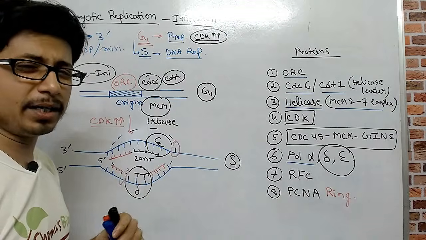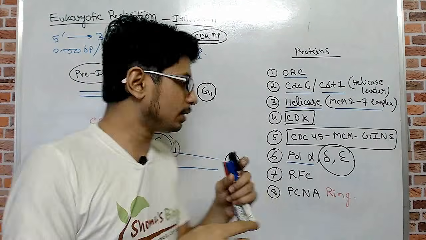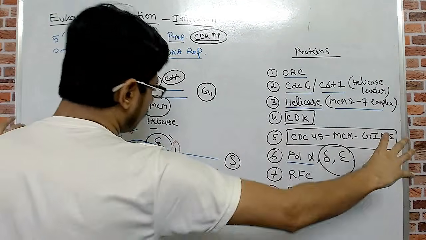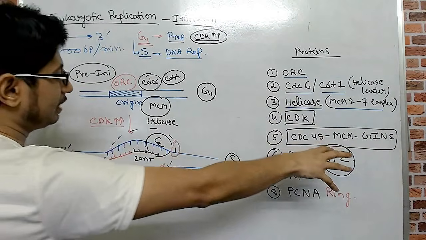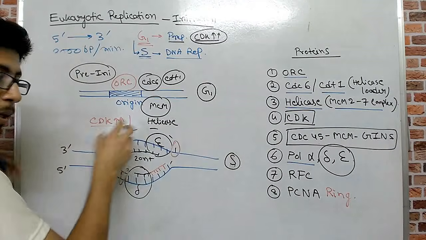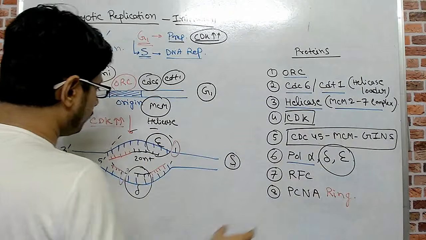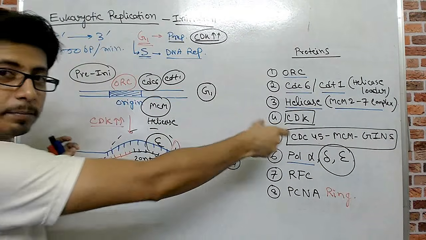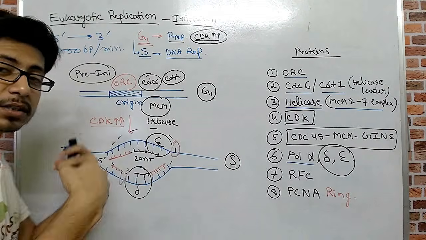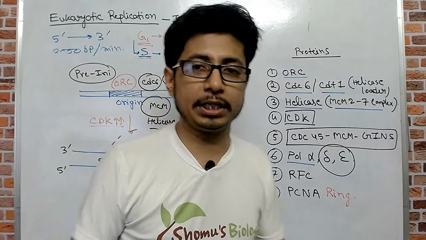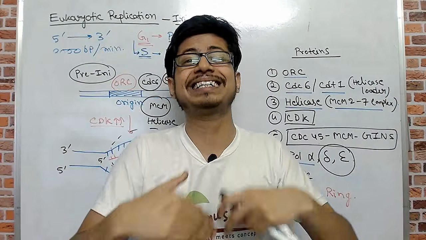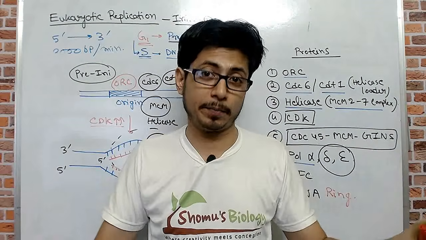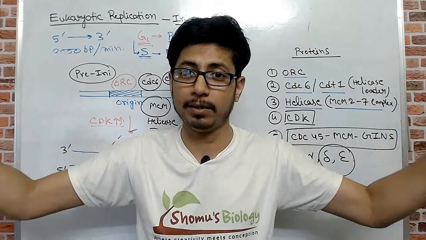But in eukaryotes, if you think about it, there are so many different replication bubbles in different places. So for each replication bubble, even in the leading strand, at least one primer will be present. Okay, so in eukaryotic DNA, at the end of the replication, not only the lagging strand has multiple primers, but the leading strand also contains multiple primers due to the multiple replication bubble formation.